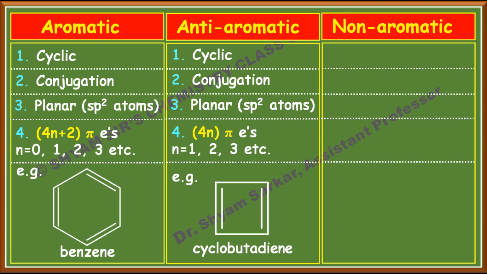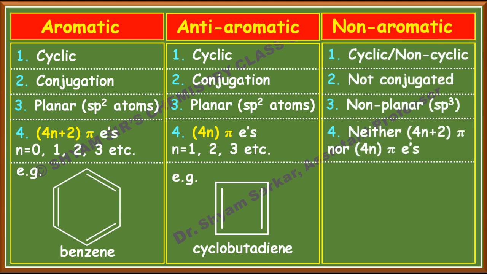If you put the value of n as 1, then that is 4 pi electrons. So this is satisfying the fourth criteria, so this is an anti-aromatic compound. So if aromatic and anti-aromatic are done, now it comes to non-aromatic. Non-aromatic means no criteria will be fulfilled. Neither will it have 4n plus 2 nor 4n pi electrons.